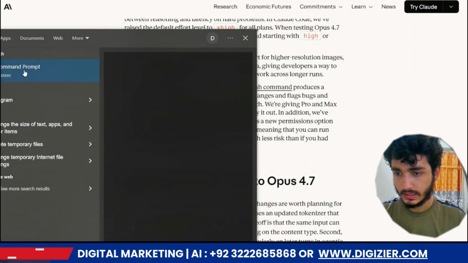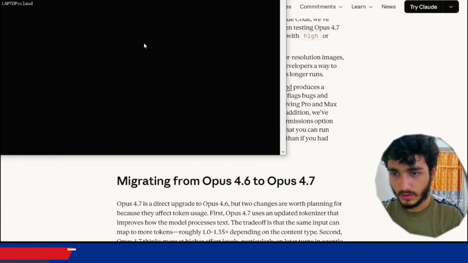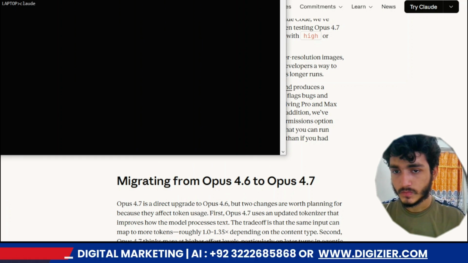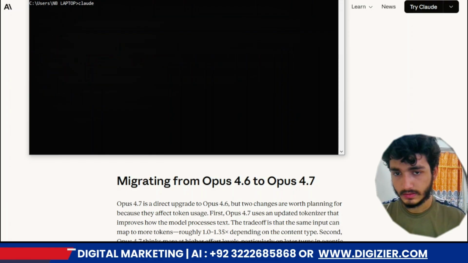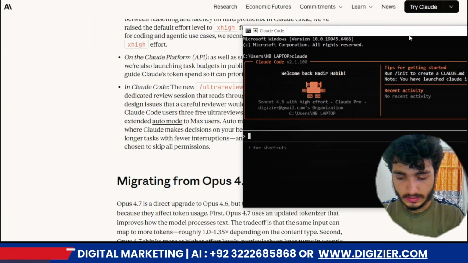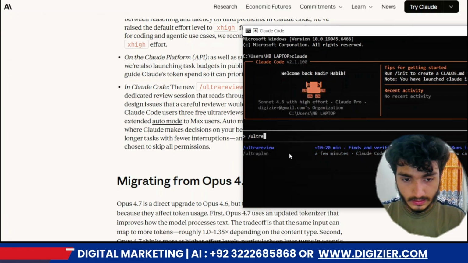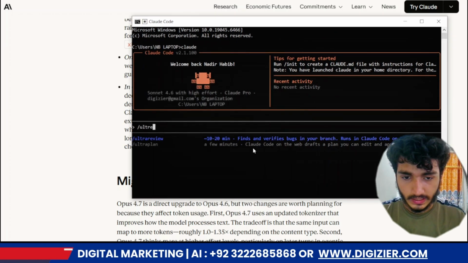You go to the terminal and just enter claude. You see that, yes, I trust it. Then you can type slash ultra review, and in 10 to 20 minutes it finds and verifies bugs in your branch, running in Claude Code and on the web.